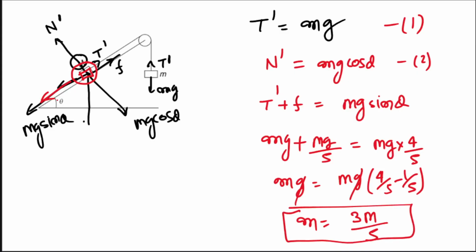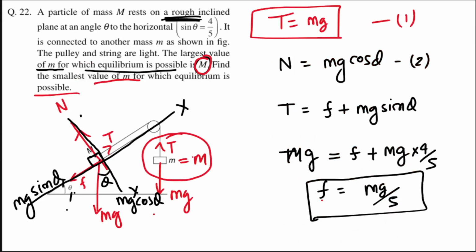So in this question, you simply were required to understand की why we are talking about the maximum value of m for which equilibrium can be achieved and the minimum value of m for which equilibrium can be achieved. So basically we needed to play with the direction of friction, nothing else. And after that we just need to write the equations, which is quite easy in this case.